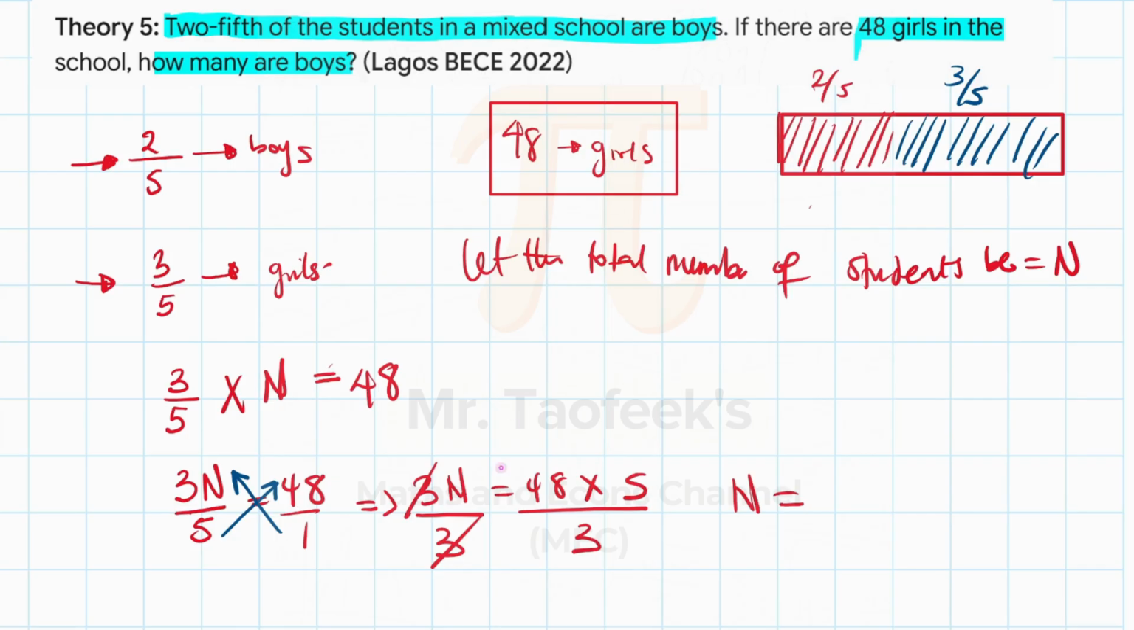In the BECE exam, you need to be very smart about your time. So you don't need to multiply this out first before you start to divide. It's going to waste your time.